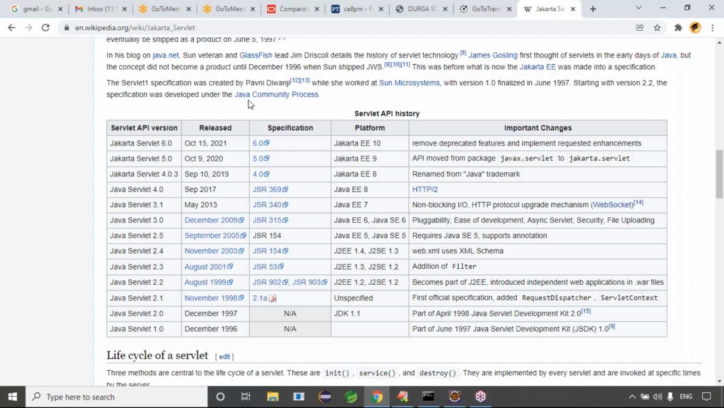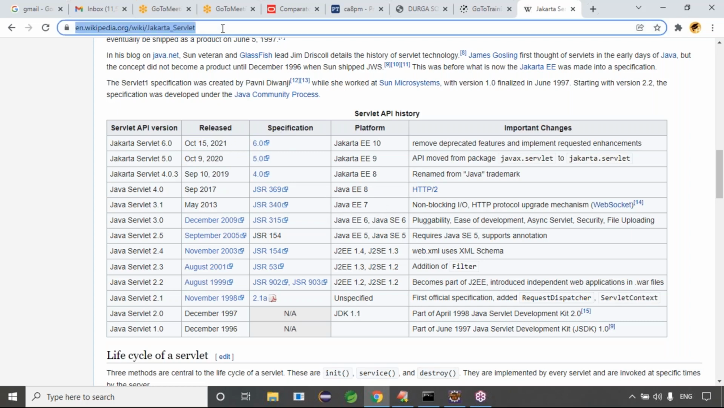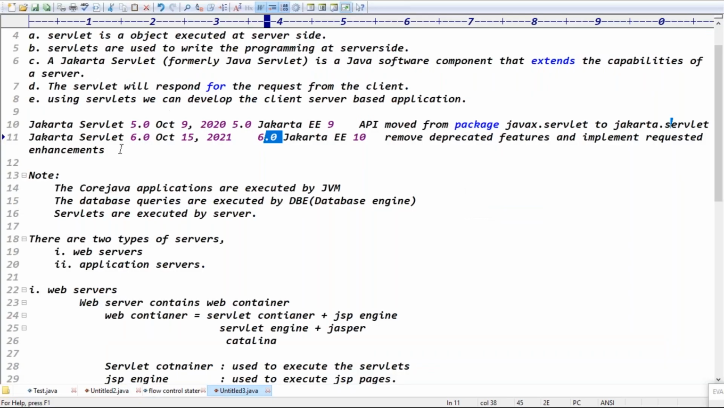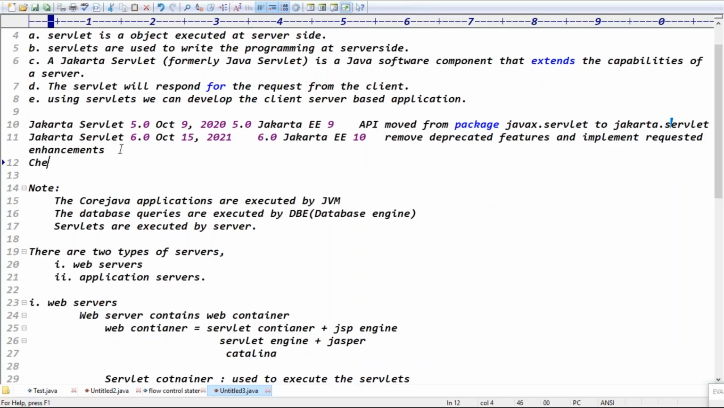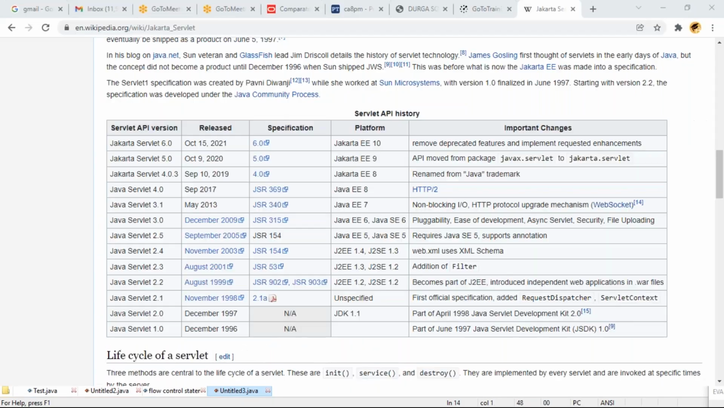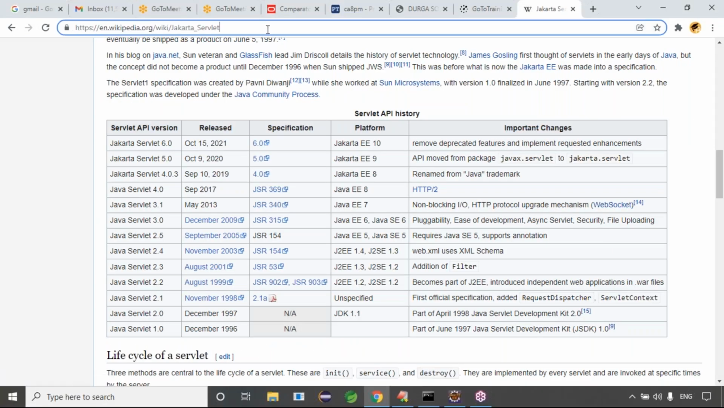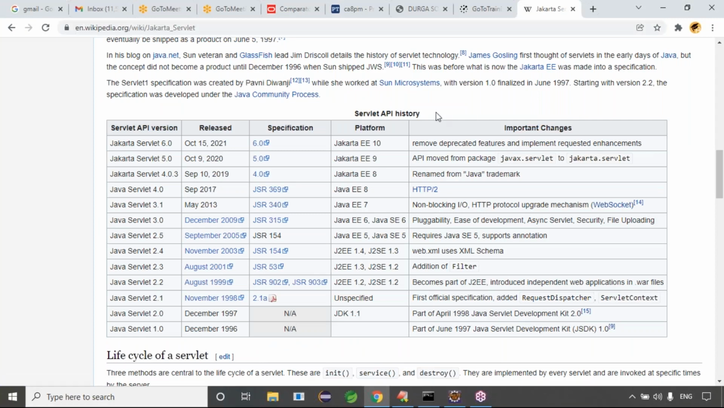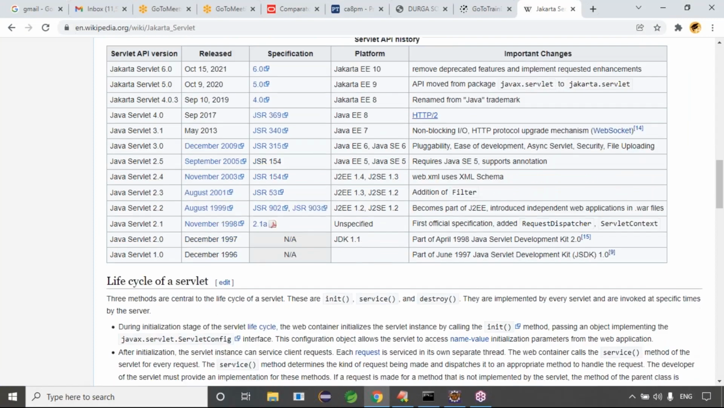You can check the version releases. Check the versions of Servlet using this link. Getting the knowledge is important, where we are checking is not important. Check the version of Servlet using this link. The Wikipedia page for Jakarta Servlet is there. This is my Servlet data, the Servlet API history, right? Exactly.